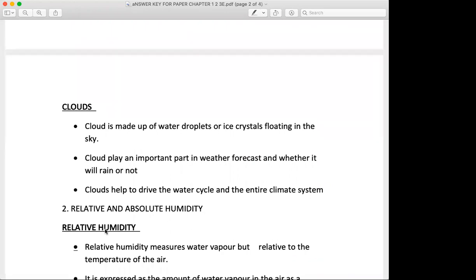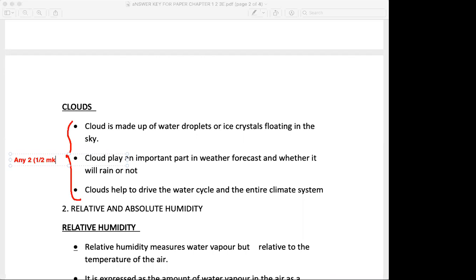Students, here too, you can write any 2 points, and you will give half mark for each point. So that's the way. 1 mark for humidity and 1 mark for clouds, 2 marks for the distinguish.